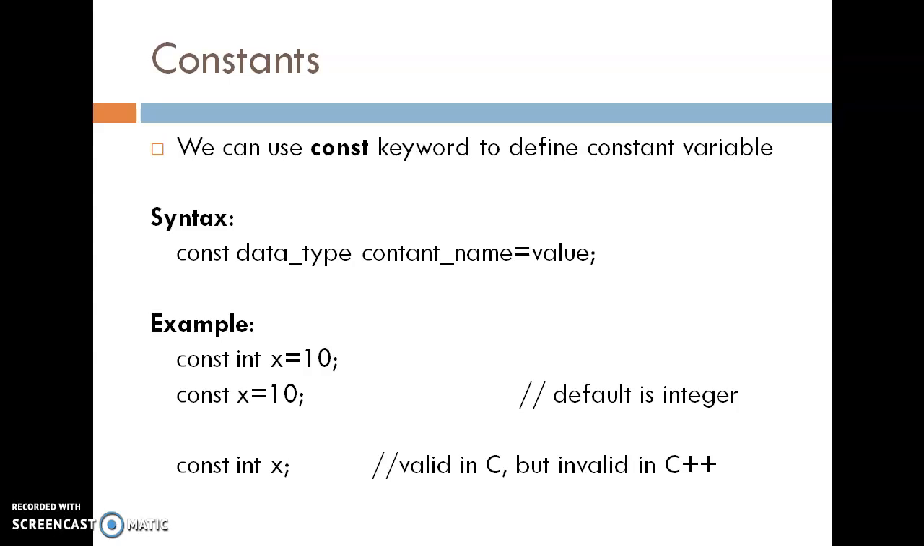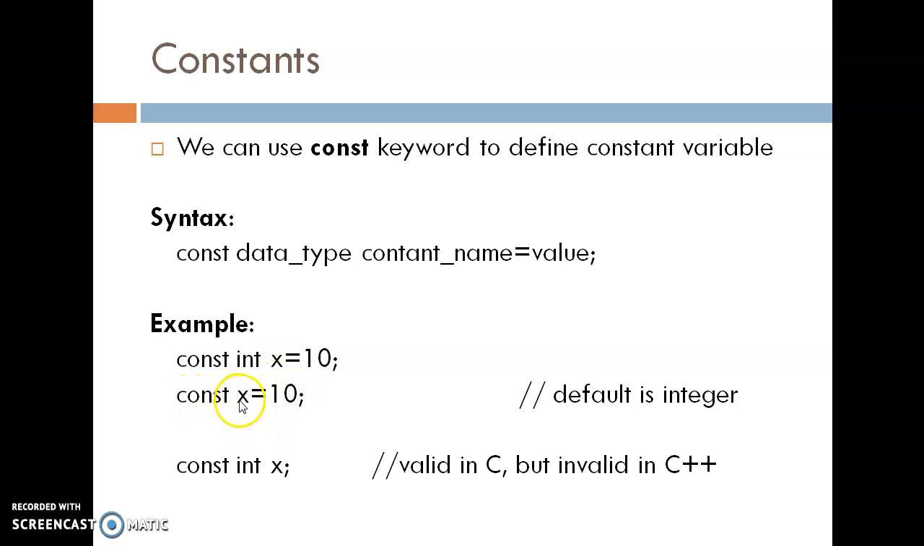Constant. Const is a keyword used to declare a variable as a constant variable. It is the same as in C language. What is a constant variable? If you don't want to change the value of a variable during the whole program, then we declare that variable as a constant variable. Using the const keyword, we can declare it. The syntax is const data type constant name is equal to value. Const int x is equal to 10. Here we declare the value of x as 10, a fixed value during the whole program. We cannot change the value of x during the program.